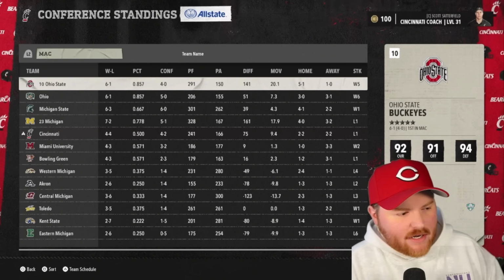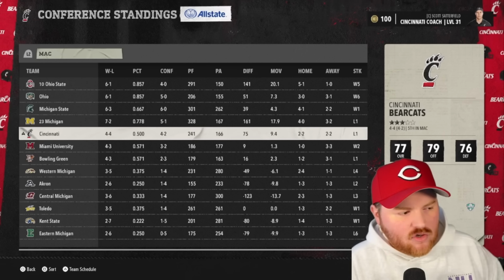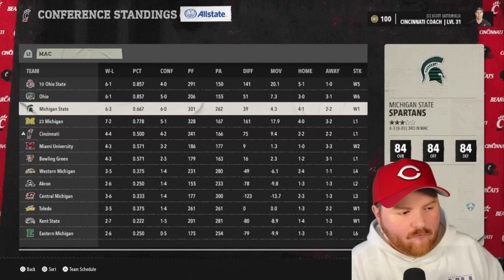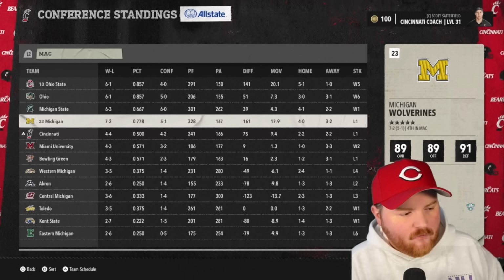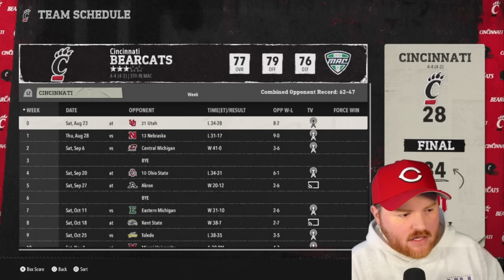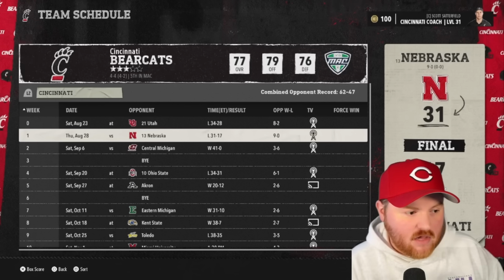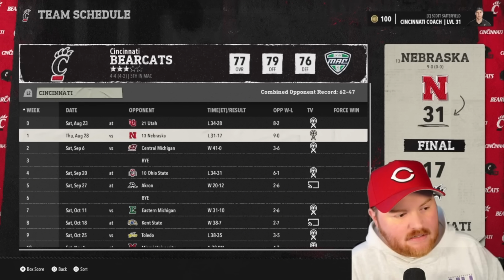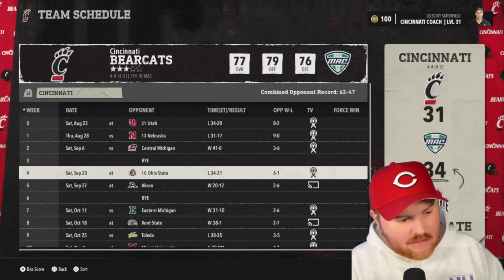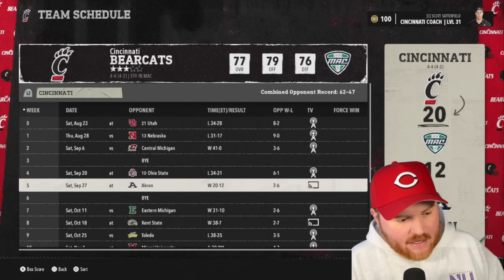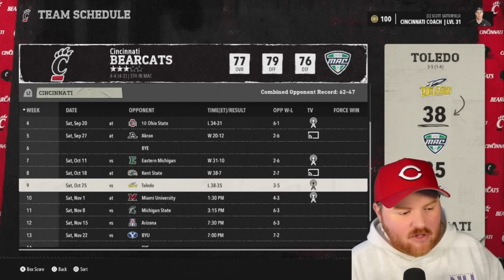So Ohio State is running our conference. Cincinnati not off to a great start considering how many easy teams there are in here. They're only 4-4, so not a great start for us. But 4-2 in the conference. Who have we lost to? Lost to Utah on the road. That's a tough game. Lost to Nebraska at home by 14. Not great. Lost to Ohio State, and losing to Toledo. That's damning. You got to win that game.